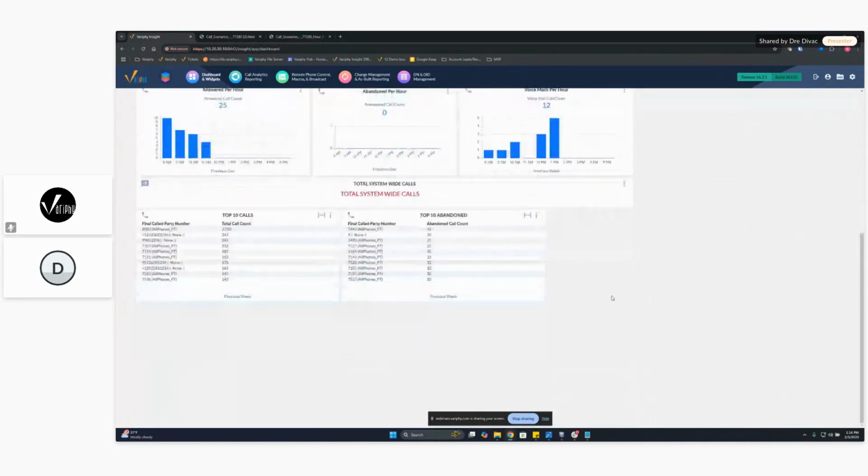What we can also set up are some system-wide calls. Sometimes you want to see all those calls. So we set up a couple of widgets here. They're going to show you our total call counts, and then I made another one, just top 10 abandoned call count. Which number is getting our calls not finishing? People are leaving these calls before the call is finished, and we can see that this number is here. So this is going to be a grouping widget, and we could take a look at this.